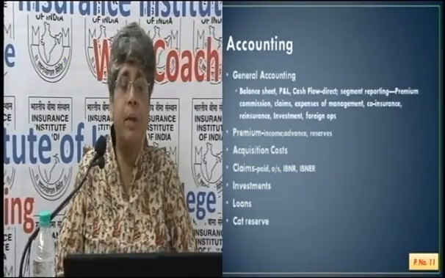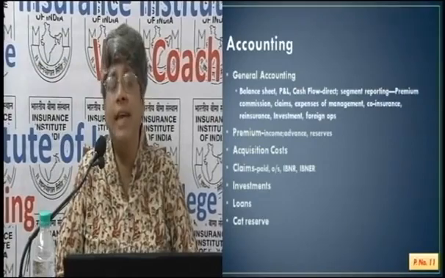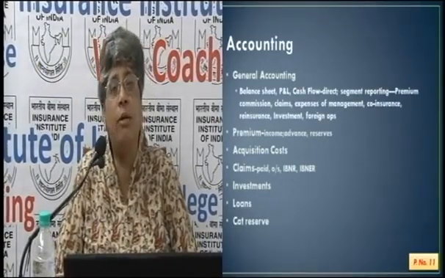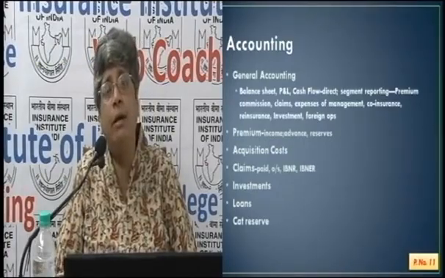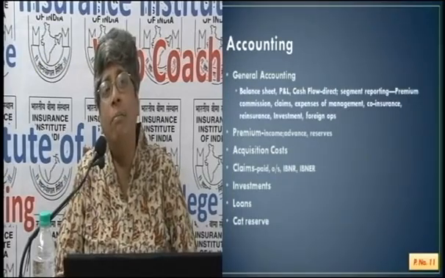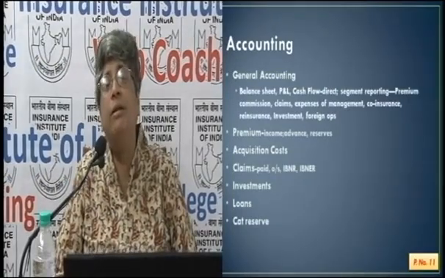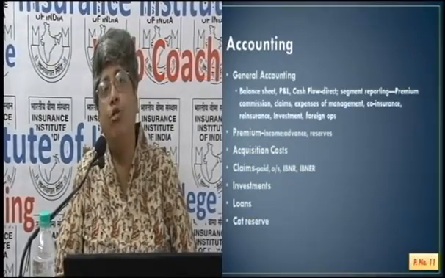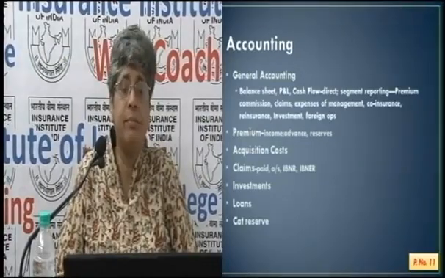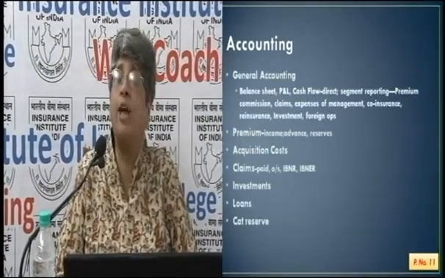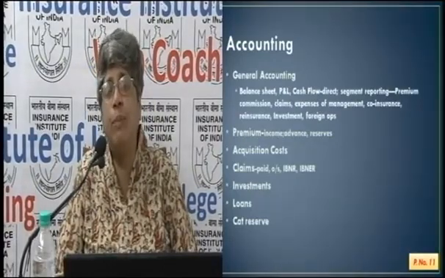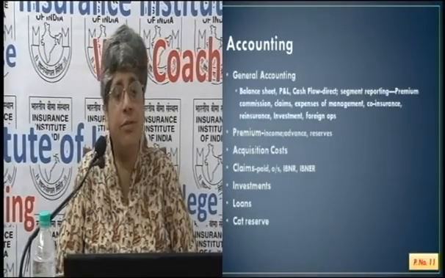The premium for accounting is taken as income, but there could also be an advance premium received where the risk has not yet incepted or completed. We saw that premium reserve. So it is shown not as an income, but as a liability, until the policy period is over. So it is shown in reserves as premium reserve. The cost of acquisition includes commissions and all other expenses incurred in getting business.